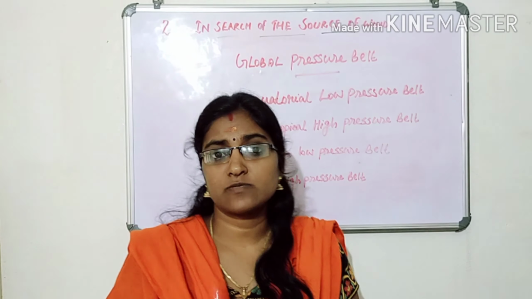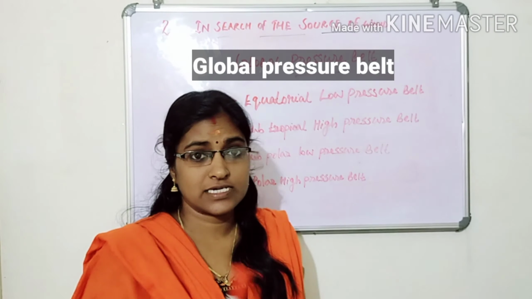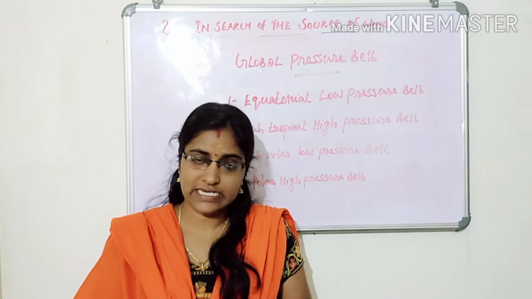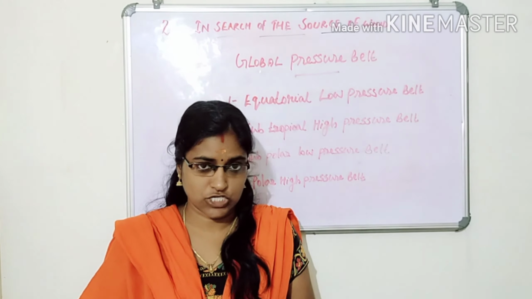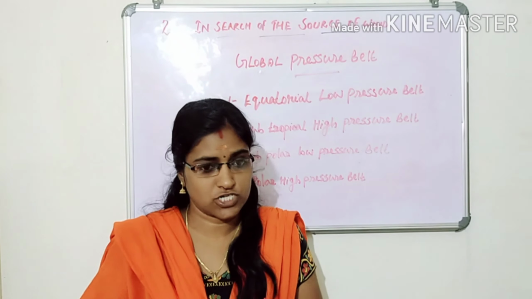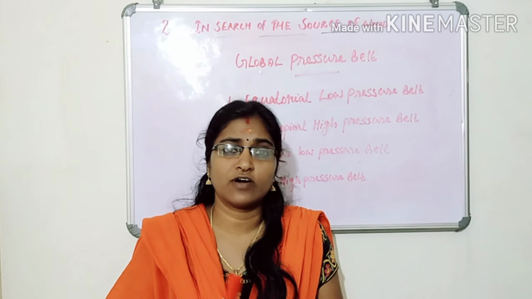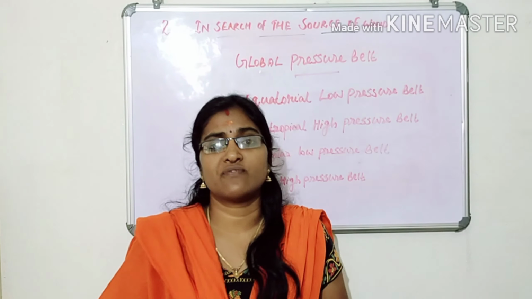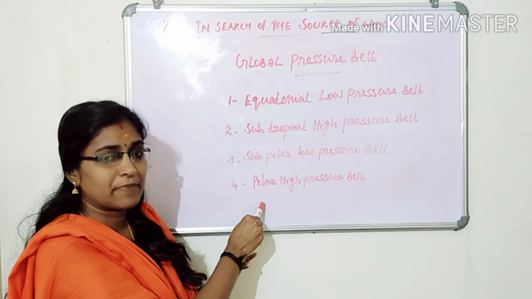Very important 6-mark question. That is global pressure belt. What is global pressure belt? Listen. The atmospheric pressure is uniform between certain latitudes. Based on that, the Earth's surface is divided into different pressure belts. These are the 4 major pressure belts.